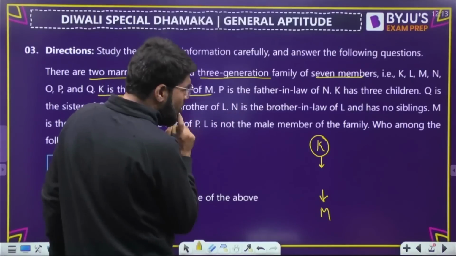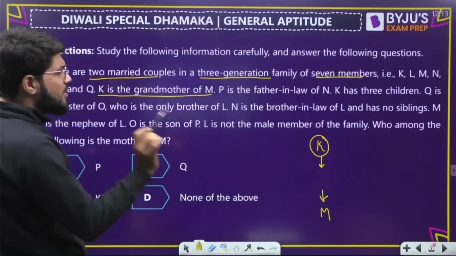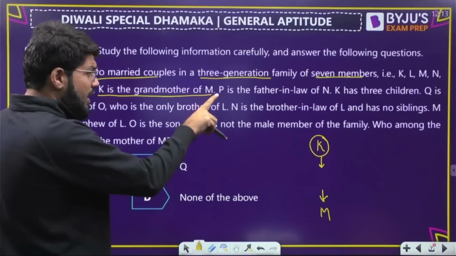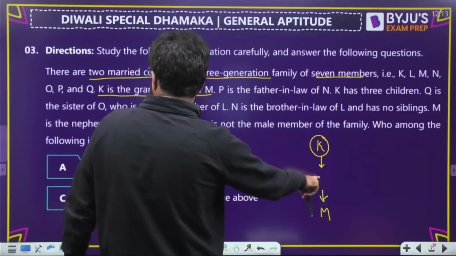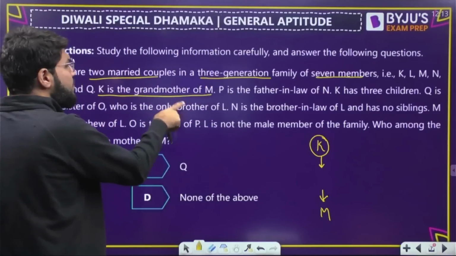Then P is the father-in-law of N. Where is P, where is N? Nothing known. K has 3 children. So this K has 3 children. And Q is the sister of O, who is the only brother of L.